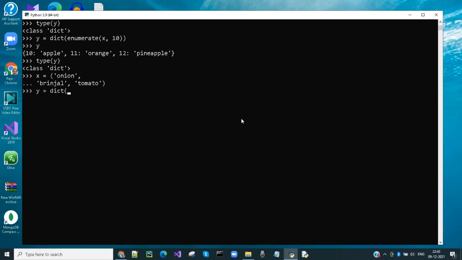Creating a tuple and converting it to a dictionary. Creating a set and converting it to a dictionary.